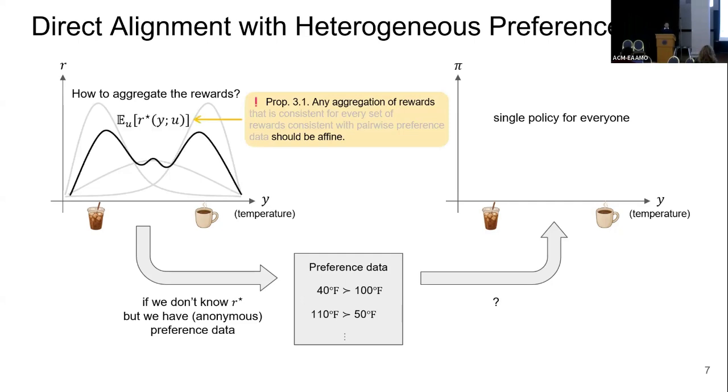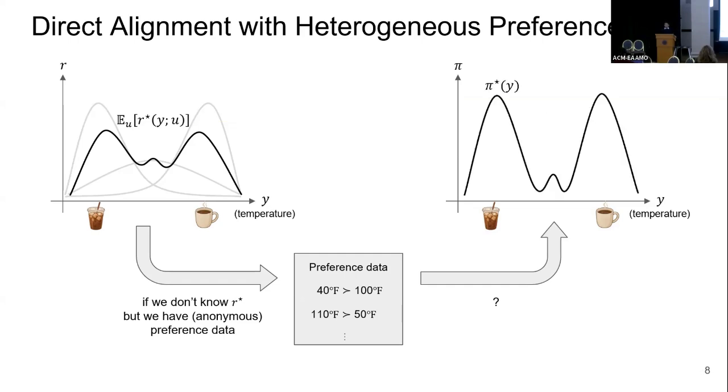That's a limitation of the pairwise preferences that I have. I'm not going to get into that. But let's say we choose something really reasonable, like the user-weighted average reward, like this black line here. Let's say for the rest of this talk, our task is to maximize the average reward. And if we decide to do that, then the policy will look like this, which I think makes sense. If you go to that coffee machine, there's a 50% chance that you get an iced coffee, and there's a 50% chance that you're going to get a hot coffee. That's okay.